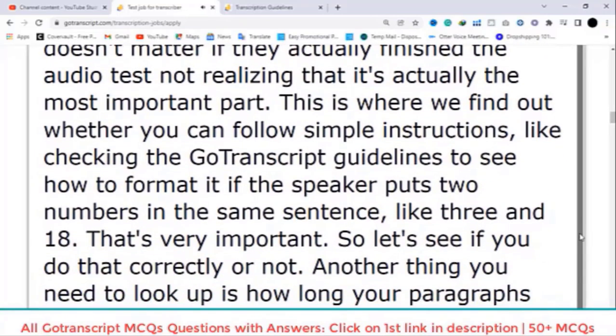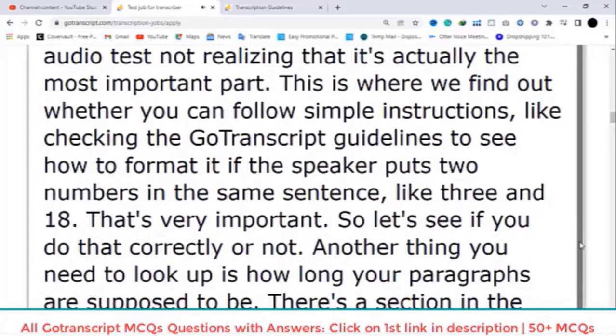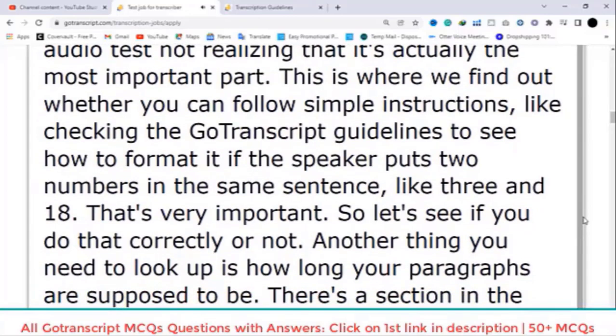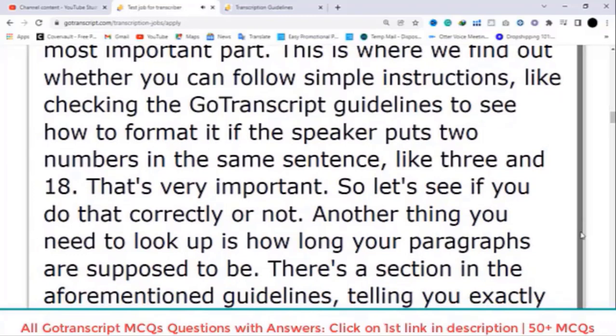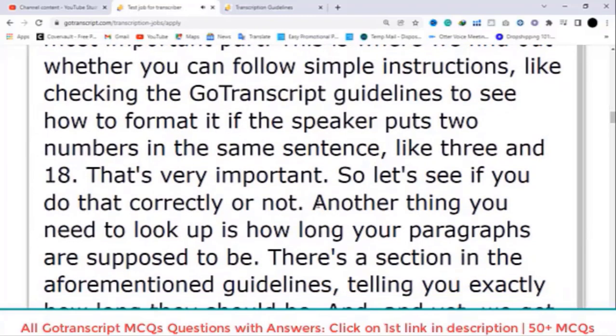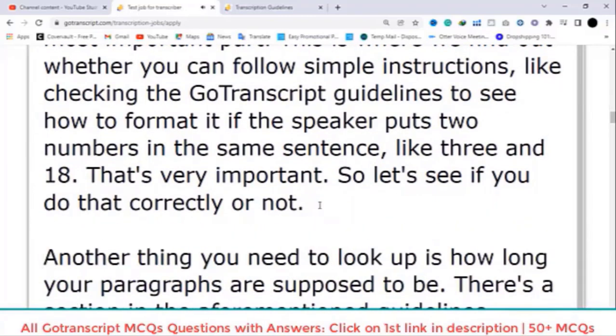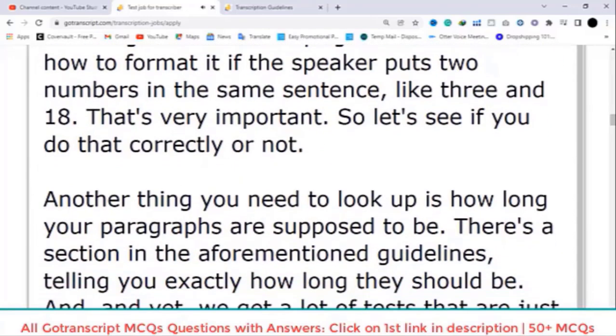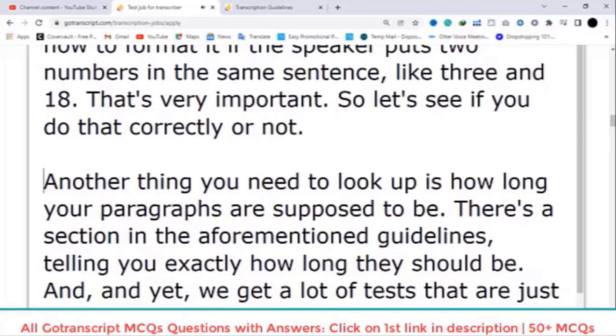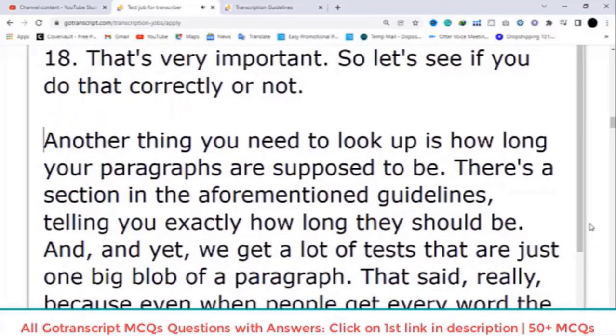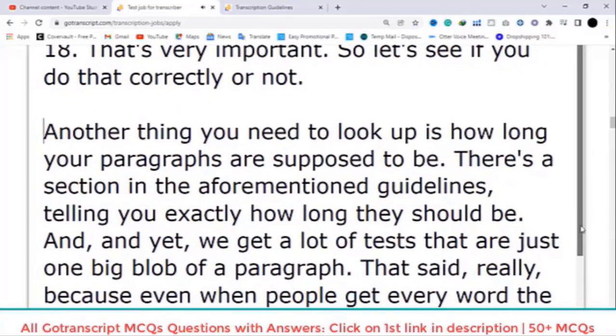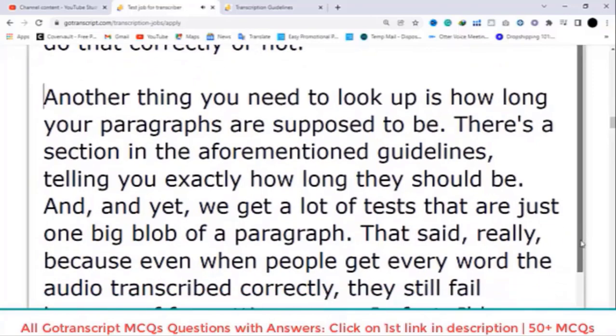That's very important, so let's see if you do that correctly or not. Another thing you need to look up is how long your paragraphs are supposed to be. There's a section in the aforementioned guidelines telling you exactly how long they should be, and yet we get a lot of tests that are just one big blob of a paragraph.